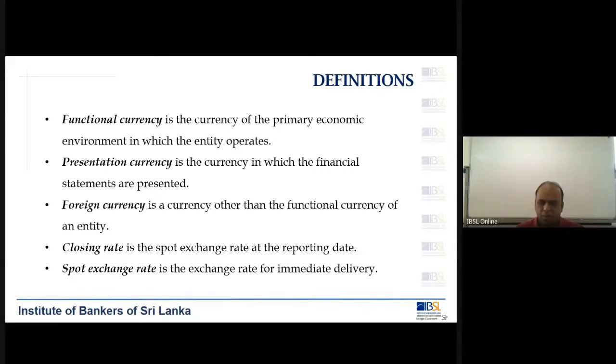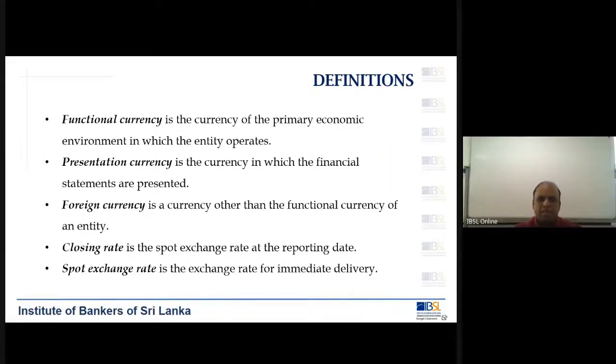So what are these? Functional currency is the currency of the primary economic environment in which the entity operates. If you look at Sri Lanka, what is the functional currency? It is basically Sri Lankan rupees. But there may be companies or operations where the functional currency may not be rupees. It could be dollars. Let me give you an example.